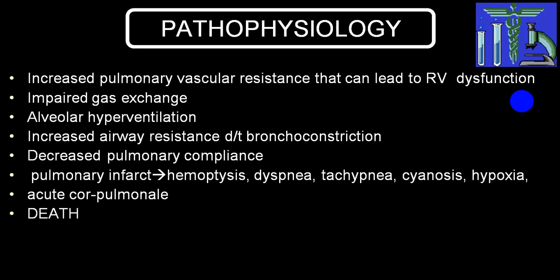So there will be decreased ventilation, and because of decreased ventilation, there will be hypoxia. And secondary to pulmonary infarct, there will be hemoptysis, dyspnea, tachypnea, cyanosis, and severe hypoxia. And when there is a massive and acute infarct, it will lead to acute cor pulmonale.